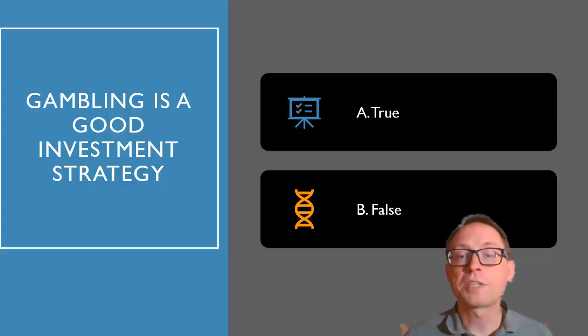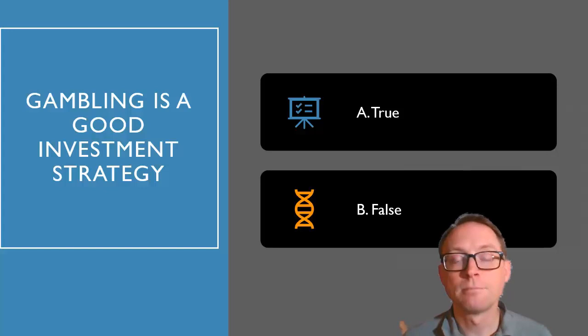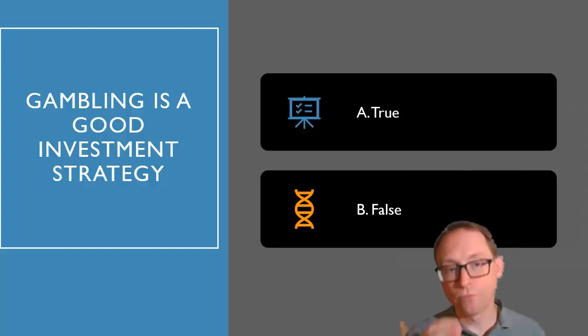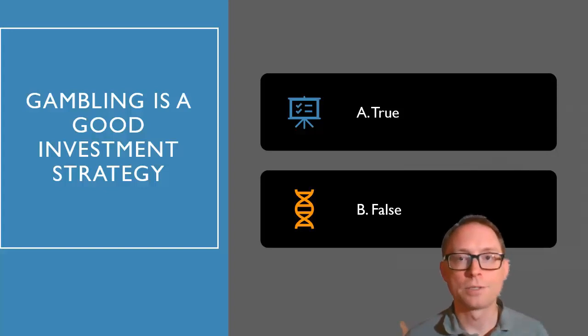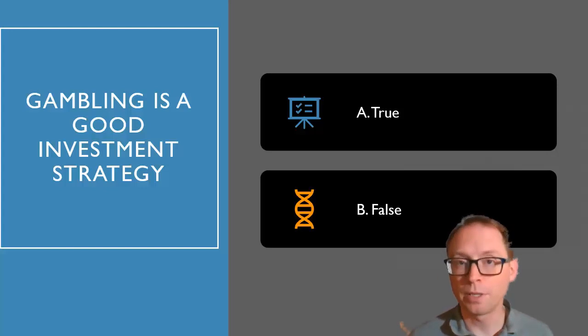Is gambling a good investment strategy? I hope you said false if you're thinking about gambling in terms of going to a casino. A lot of people would say that using the stock market is also gambling, you're just gambling with different probabilities.